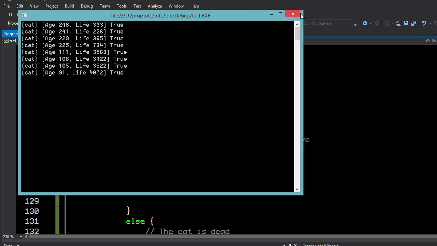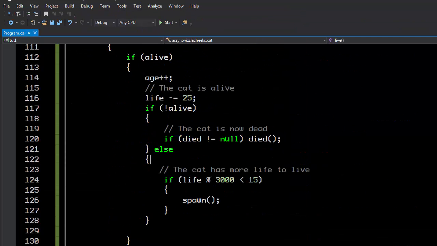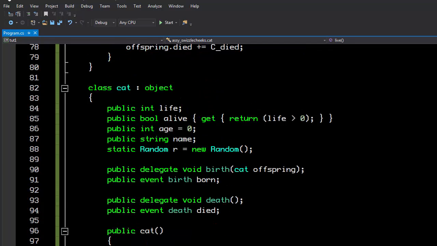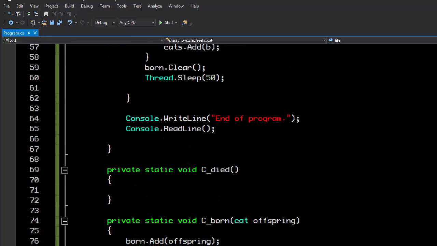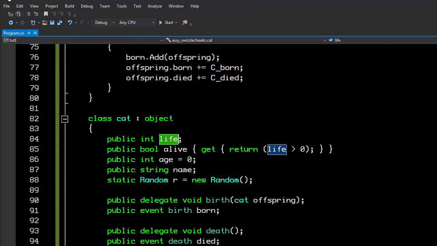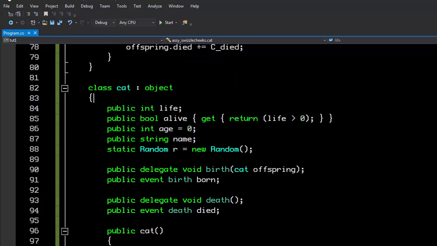Let's fix up some other things that are not object-oriented proper. So the next interesting thing is that the lifespan of the cat should not be able to be set from outside the cat. We're setting it inside the cat. The lifespan should never really change other than the constant declination of it from within the cat or other events where it goes down. But we shouldn't be able to set it outside the cat. It should not be public. So we can actually make this private. We could have just removed the word public, or we could just make it private.